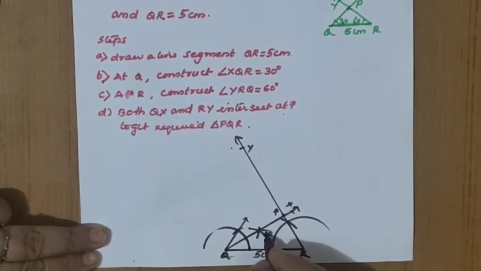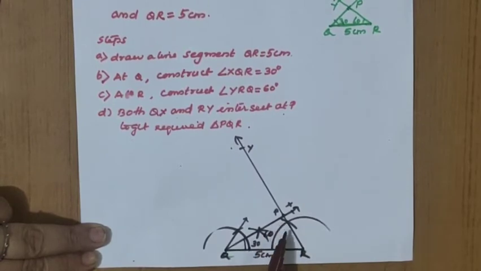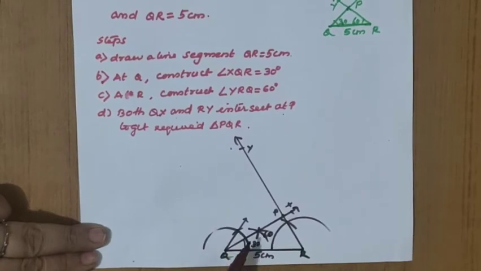Here 60 degree already we have written. Now this angle, this much only, is 30 degree. Now here you know that it is 60 and 30, already 90 is over, so angle P will be 90 degree. If the construction is perfect, you will get angle P equal to 90 degree. So triangle PQR is the required triangle.